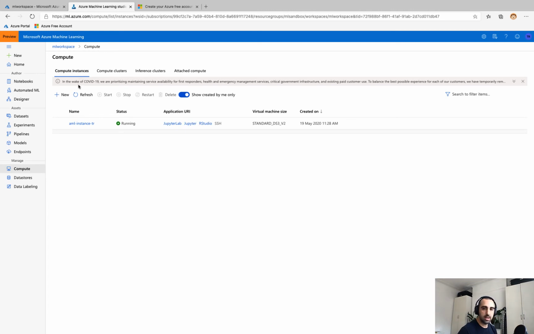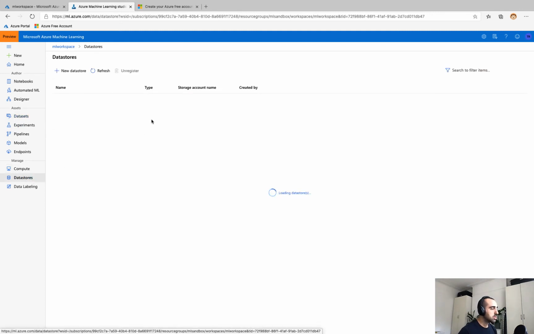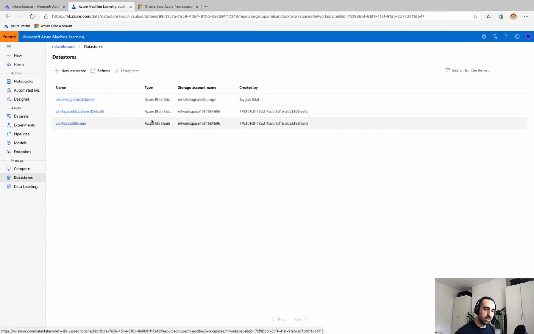Next is how do we get our data in? And there's 2 key concepts that we need to understand when it comes to data. There's data sets and data stores. So data stores are quite simple, and you can think of those as an abstraction of the connection string. Now, if you've used Azure Data Factory before, this is very similar to the concept of a linked service.